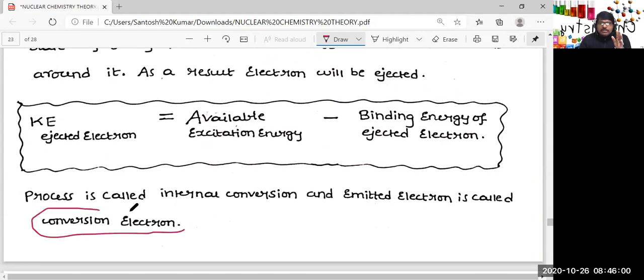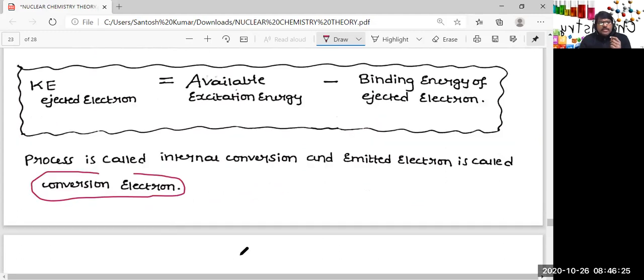Do you remember this concept is somewhat related to the photoelectric effect? When light of sufficient energy falls on a metal surface, some electrons will be ejected from the surface, and the ejected electron is called which electron? Photoelectron. And here the electron is called a conversion electron, and this process is called the conversion process.